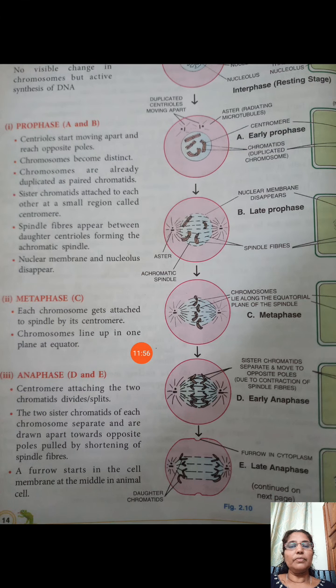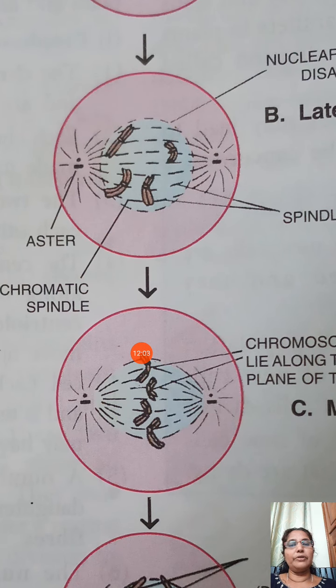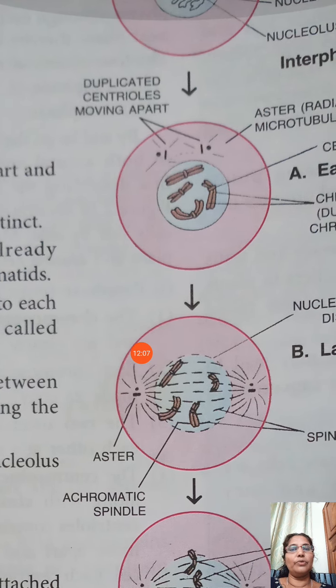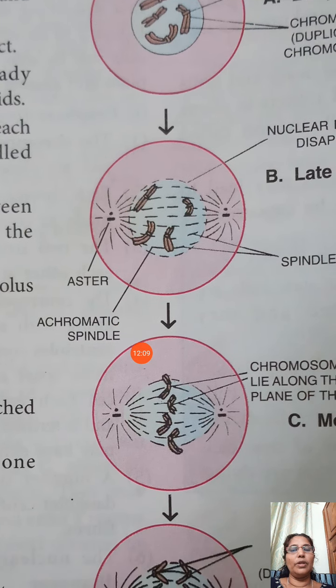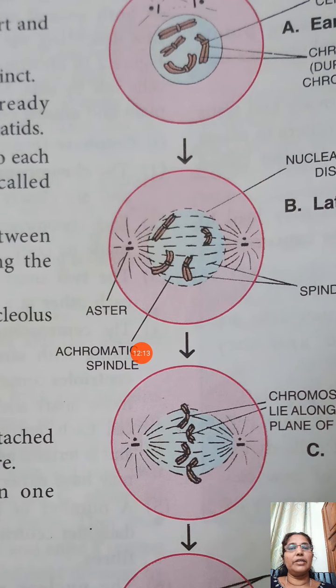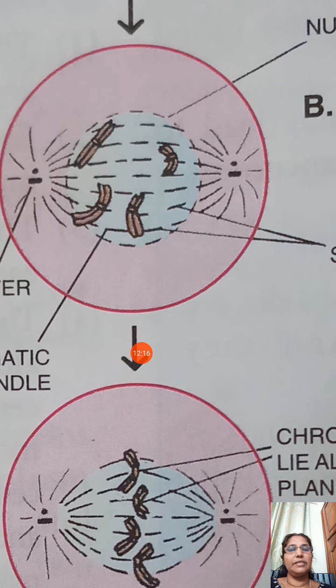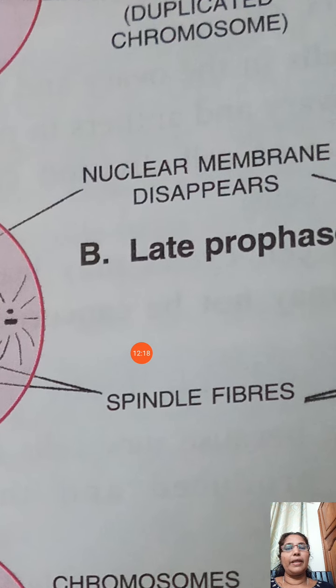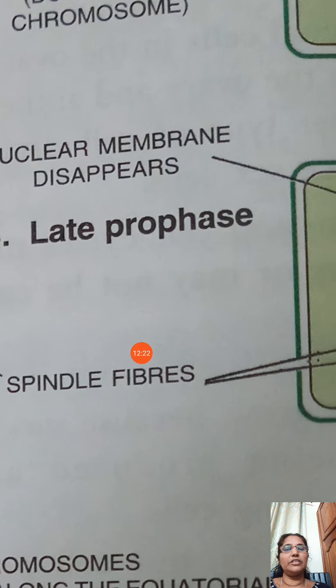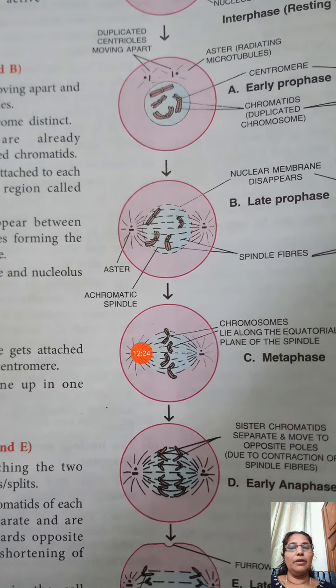Then another important feature of this prophase is the nuclear membrane. You can see the nucleus of the cell starting to disappear. You can see the nuclear membrane disappearing. Those are the stages of prophase.